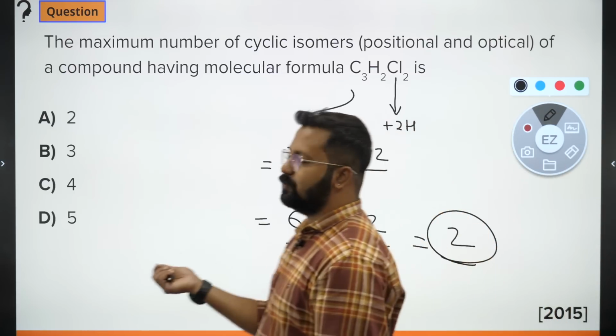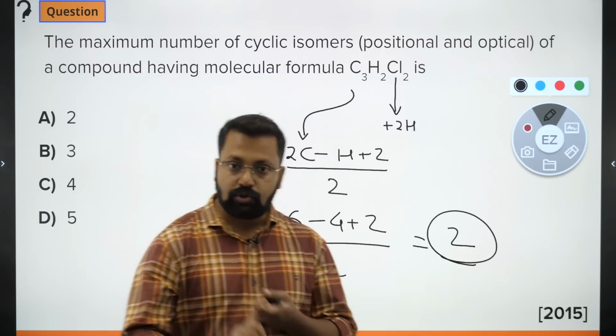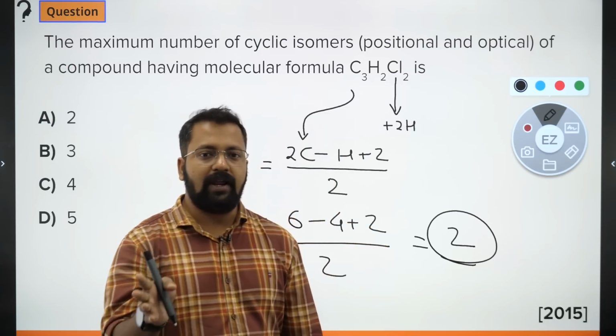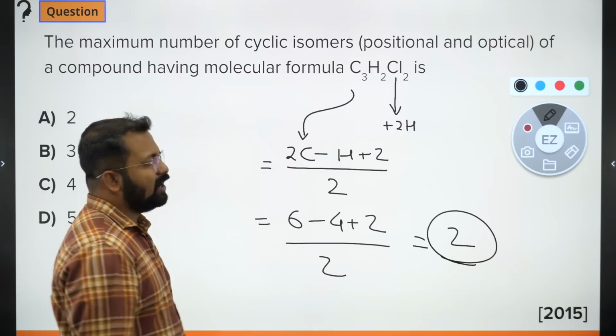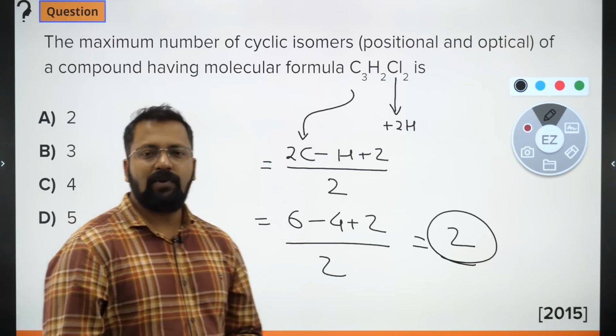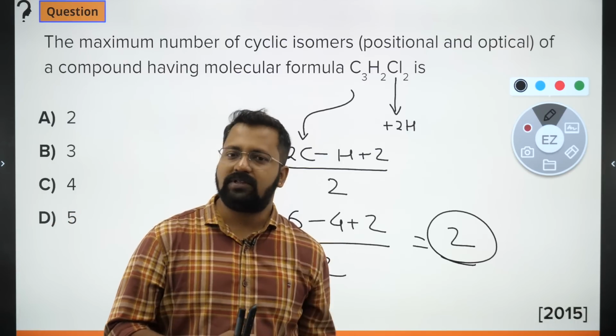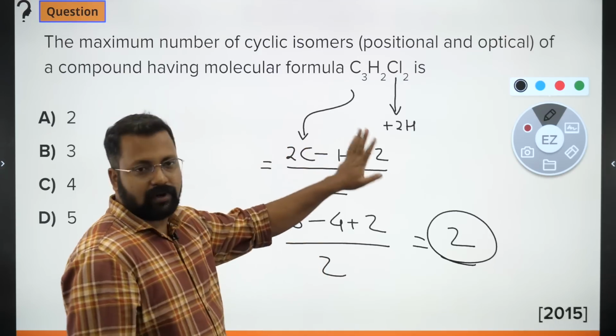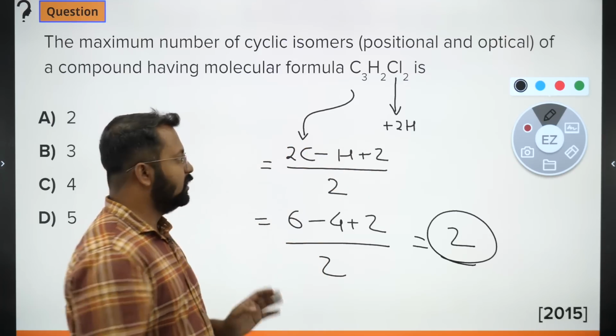In the previous question we saw that if degree of unsaturation is 2, it can be 2 double bonds or 2 rings or 1 ring and 1 double bond. But there are 3 carbon atoms, so how many rings can 3 carbon atoms make? At most 1 ring can be formed, one double bond can be there, but you cannot have 2 rings over here. So the possibility of 2 rings is removed.